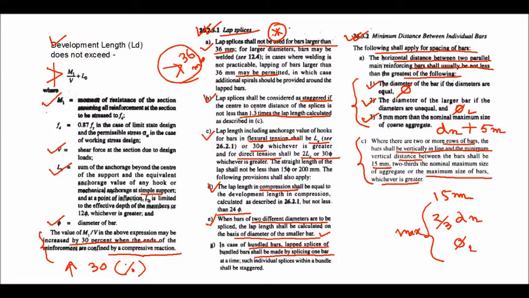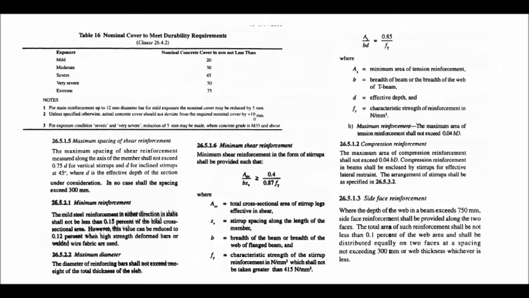Now nominal cover to meet durability requirement. So for mild steel, for mild exposure condition this is 20 mm, for moderate 30, for severe it is 45, very severe it is 50, and extreme it is 75 mm. Okay, to meet the durability requirement, this is the nominal cover.